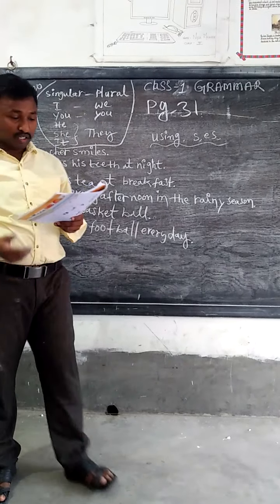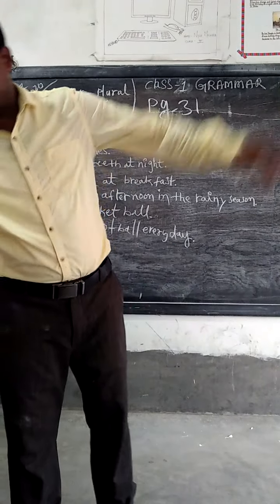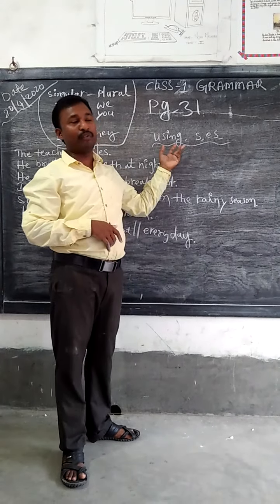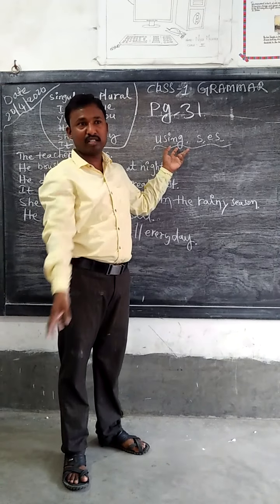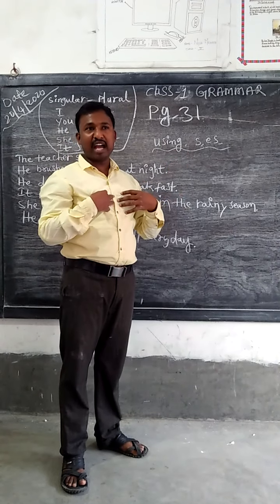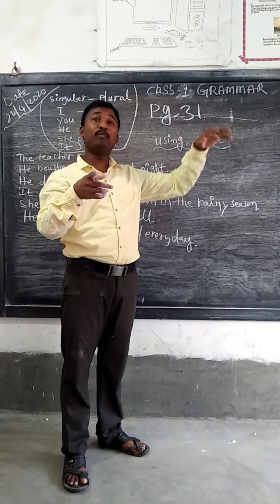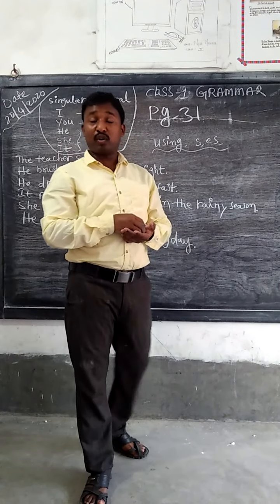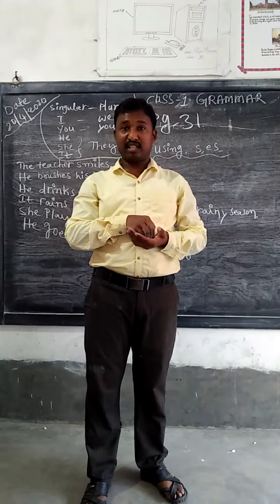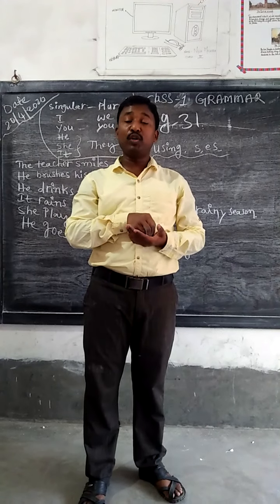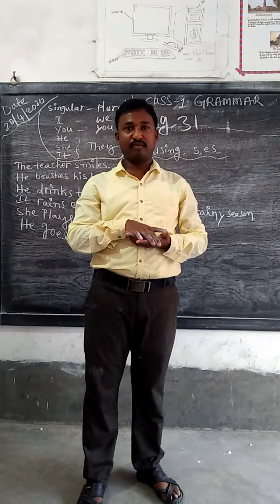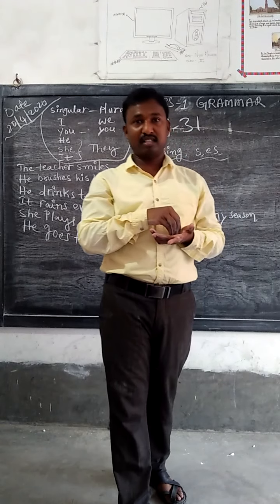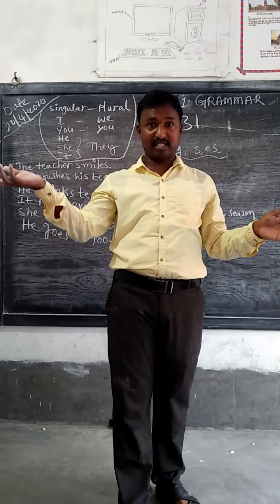Okay. So today we are discussing simple present tense. So dear children, in the simple present tense, whenever we talk about third person, so I and you, and we are talking about others, we are talking about third person. When we are talking about third person in present time, we use S or ES. We use it only for the third person in the simple present tense. Not past tense, not future tense.